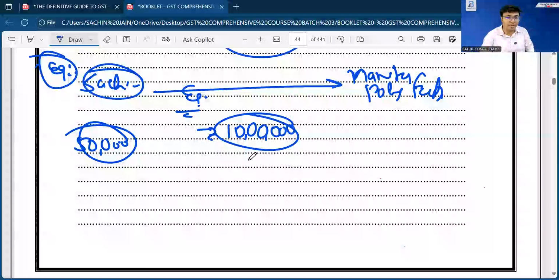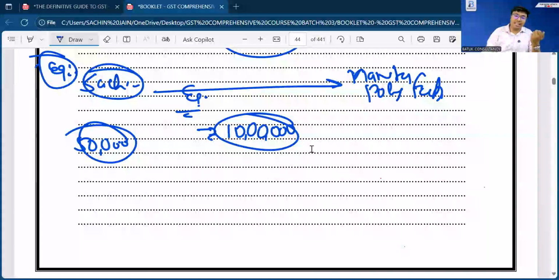Just let me know in the chat box. Sir, this particular 50,000 is the responsibility of the supplier, but the same has been paid by the buyer. In that case, on which value will the GST be applicable? On 10 lakh or 10 lakh 50,000? Mixed opinions are there. Some are saying 10 lakh 50,000 rupees. Some are saying 10 lakh rupees.